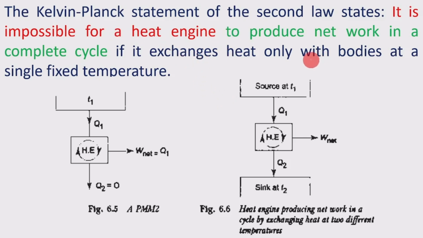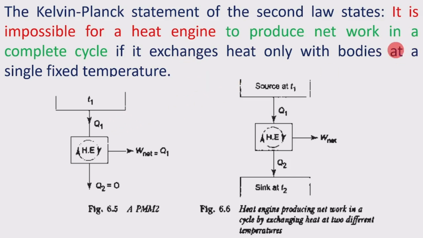The Kelvin-Planck statement of the second law states it is impossible for a heat engine to produce net work in a complete cycle if it exchanges heat only with bodies at a single fixed temperature. What is not possible for a heat engine?